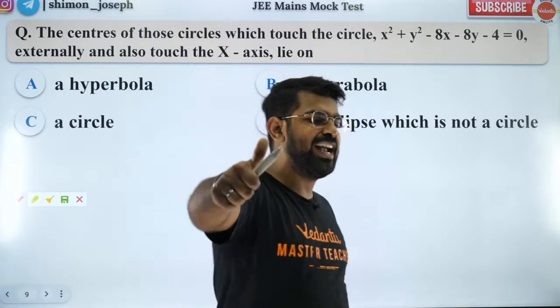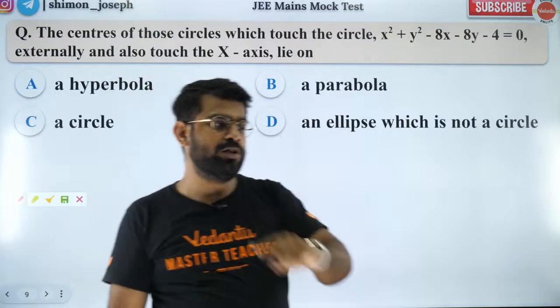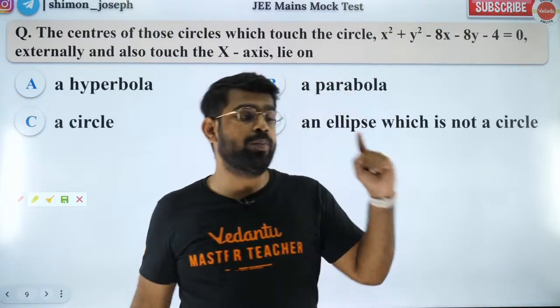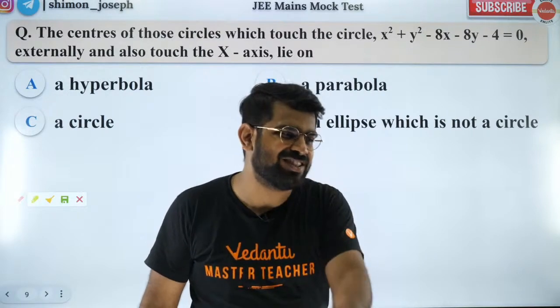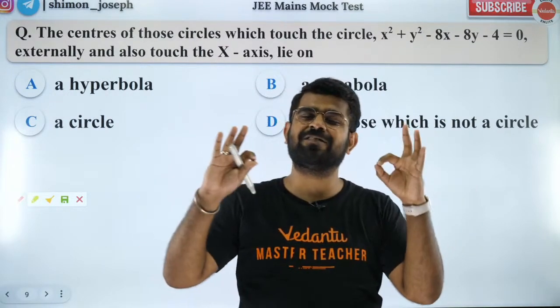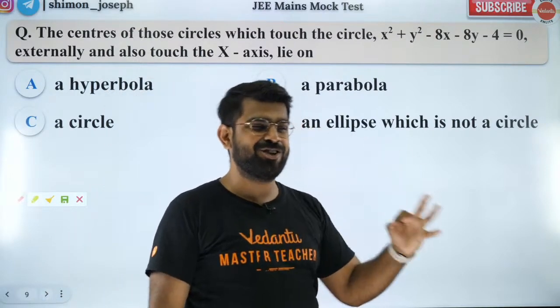Jagdish, you are absolutely right. The answer is parabola. Shrikant is right. Very good. Akshaya, no. Mokshagna, no. The answer for this question is a parabola. It's a very good question.